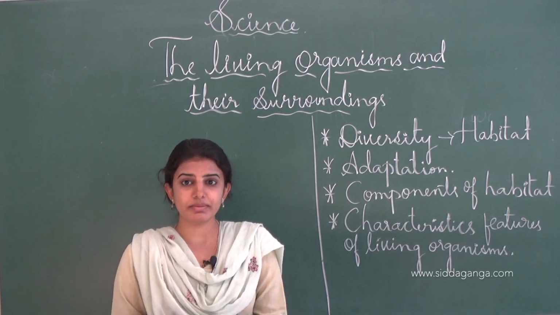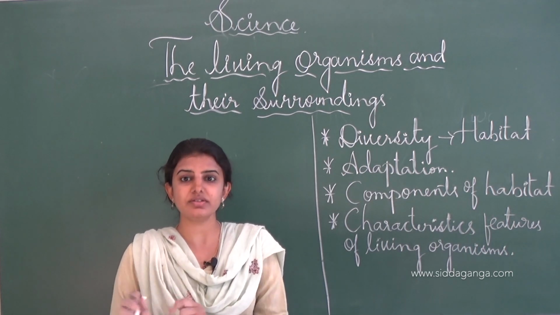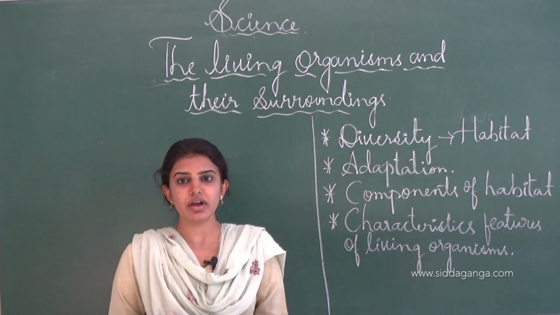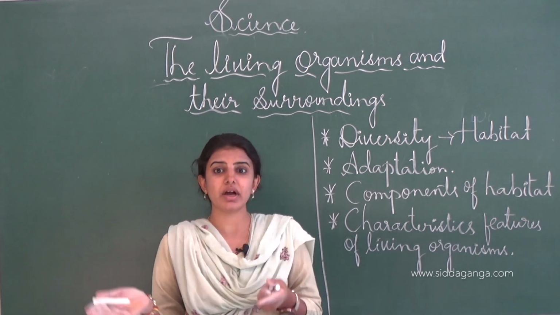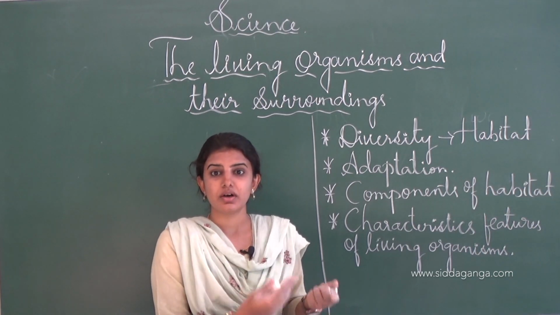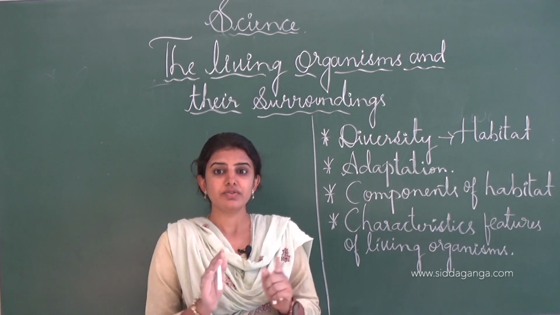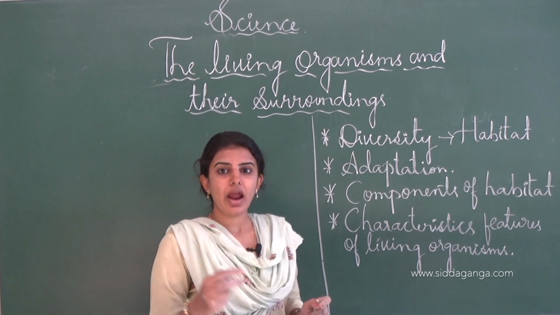So that's why it can't stand or survive in such areas, and like that, the camel can't live in the polar region. There are different types of animals having diversity of habitat.